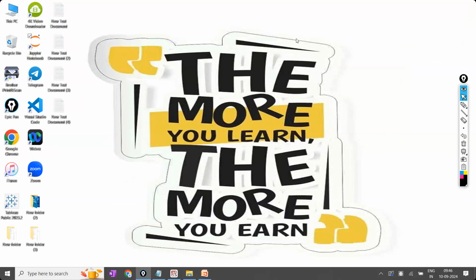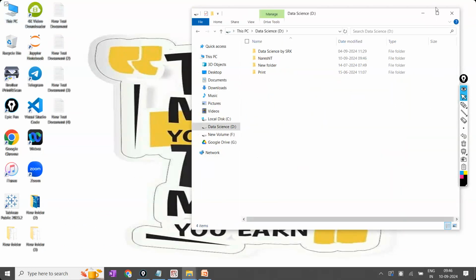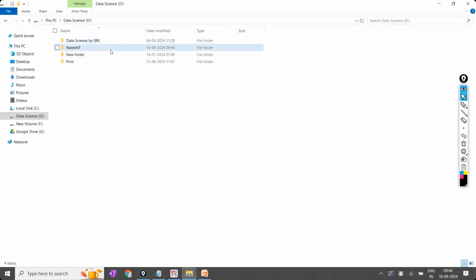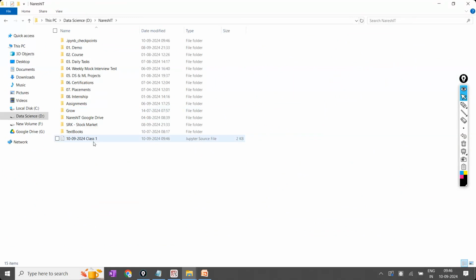Now, where is this file saved? First point is where the file is saved. The file will be saved wherever you have installed it. See here, in my case, this is the one.